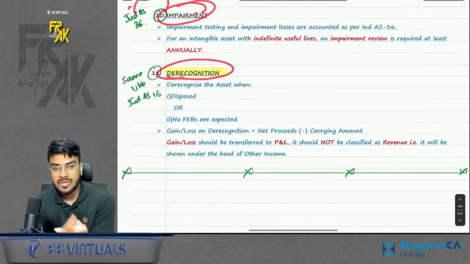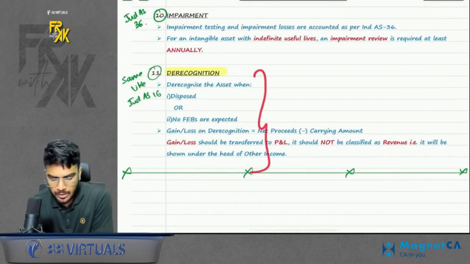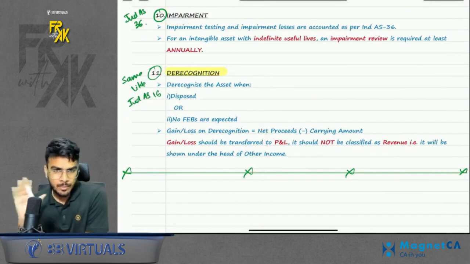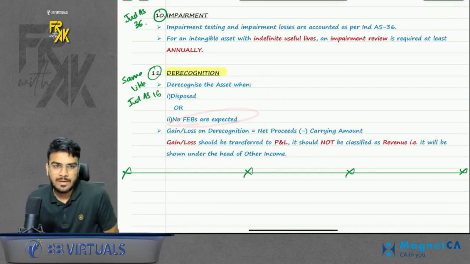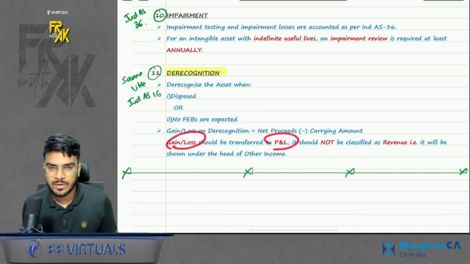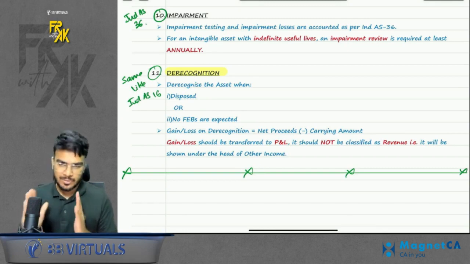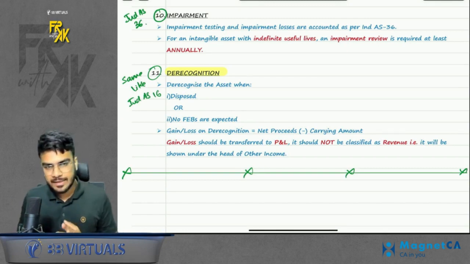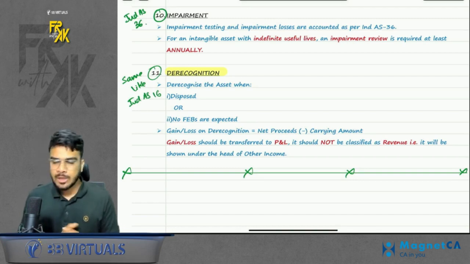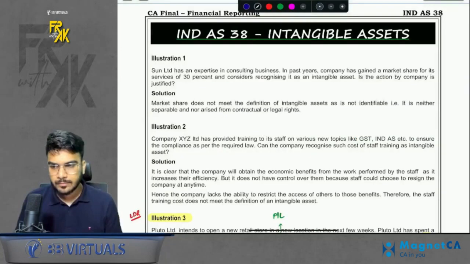Last point was derecognition, same as Ind AS 16, which talks about derecognizing the asset from the books. It happens when you dispose of, that is, sell the asset, or when the life is over, right? Gain or loss might arise and will be transferred to profit and loss on sale. Okay, so this was the conceptual revision of Ind AS 38. I hope you understood each and every point.